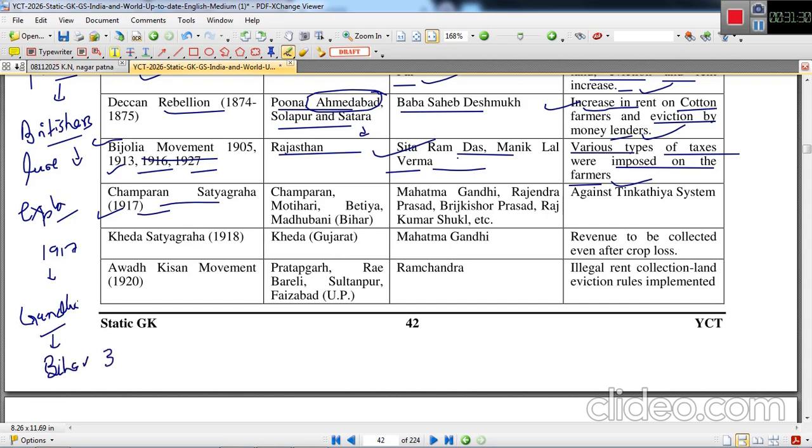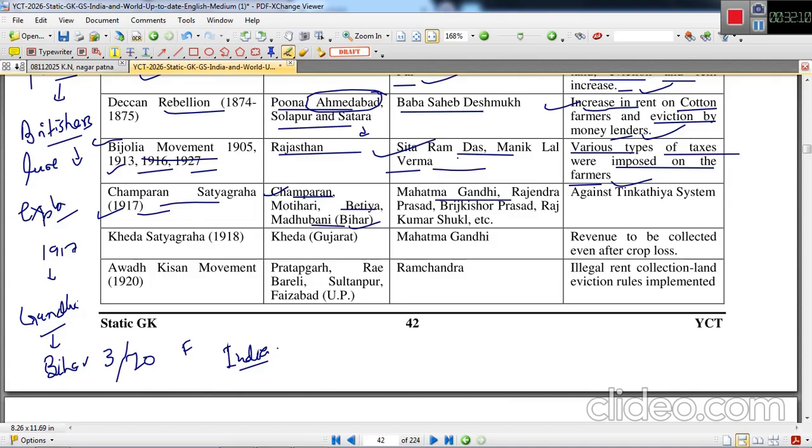This was against the Teen Kathia system, in which 3 by 20 part of farmers' land has to be grown by farmers, and the crop has to be grown as the indigo. Indigo was compulsory to grow by British planters as they indulged the farmers in a fraudulent contract. So this was against the Teen Kathia system. This took place in Champaran, Motihari, Bettiah, Madhubani. These all are the places in Bihar.